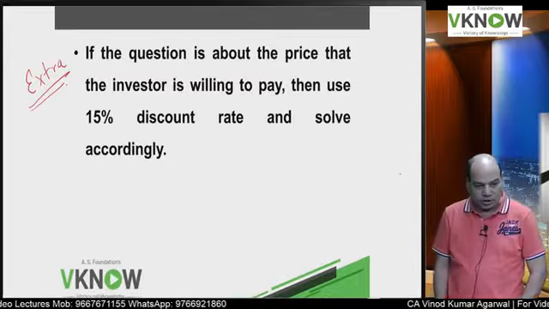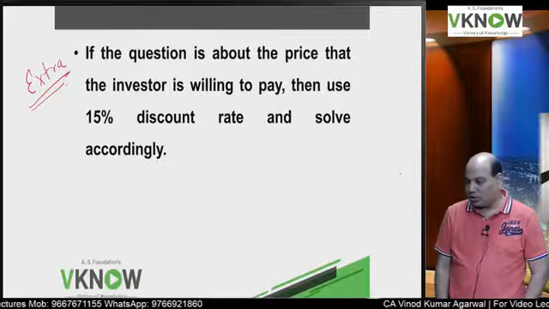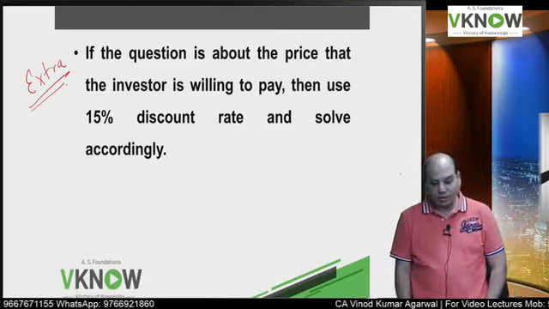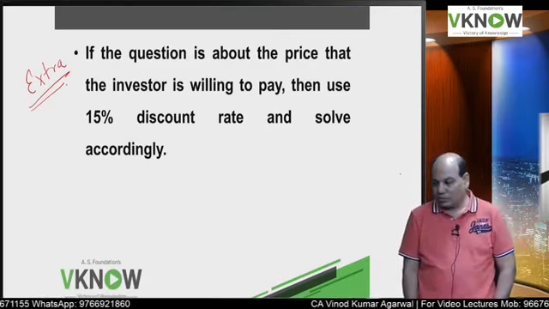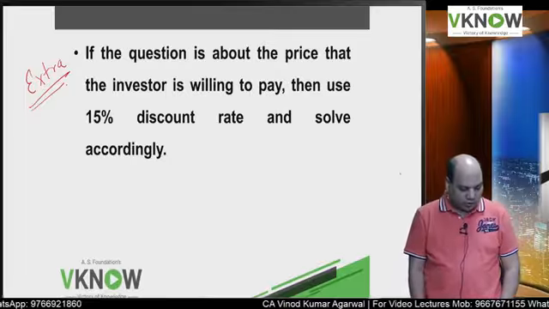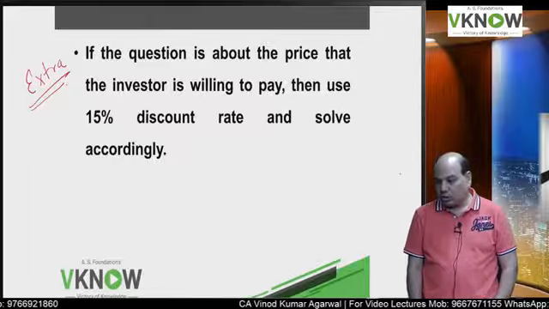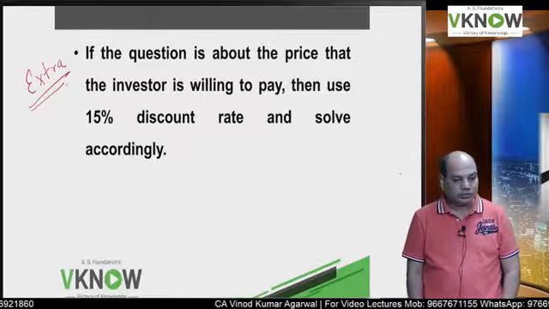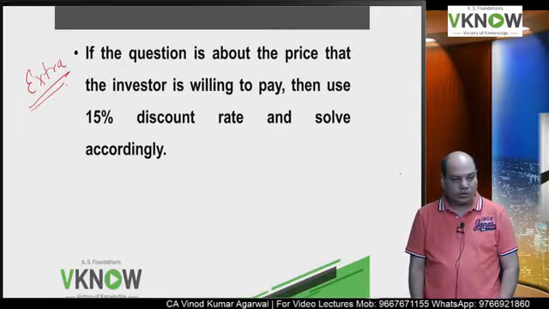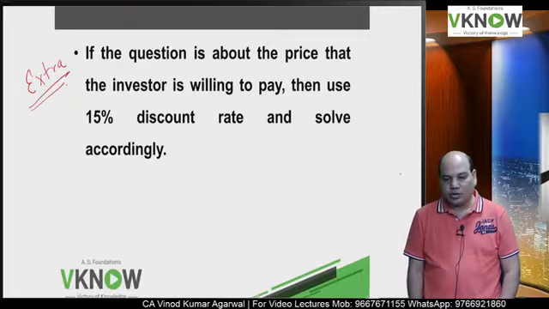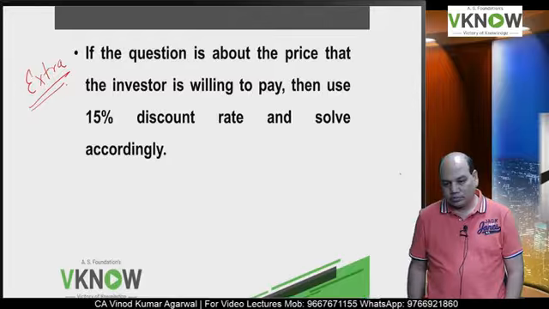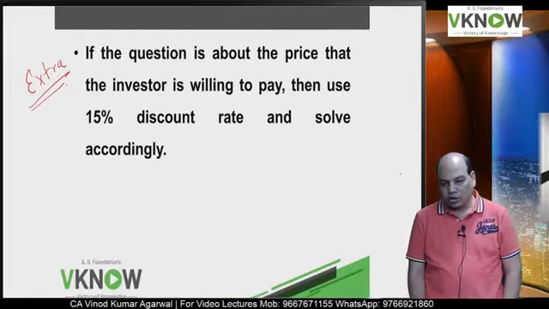If the question is revised in the exam, that solve the question from the investor's point of view, you should be able to solve. So please write, if the question is about the price that the investor is willing to pay, then use 15% discount rate and solve accordingly.